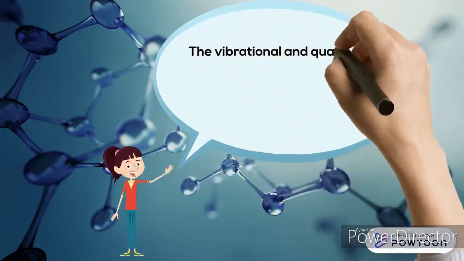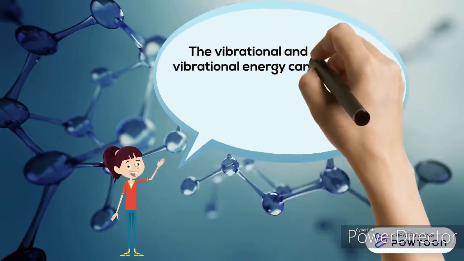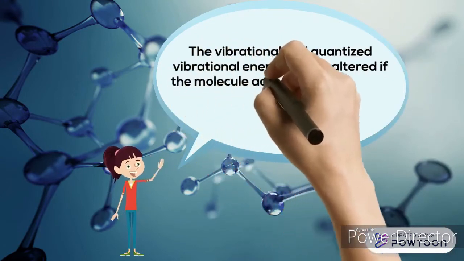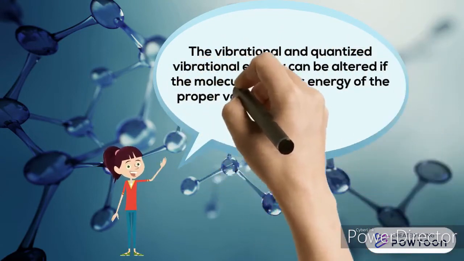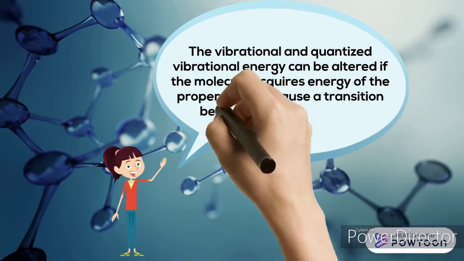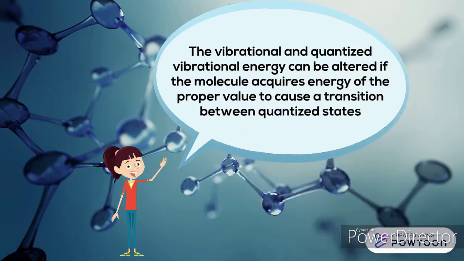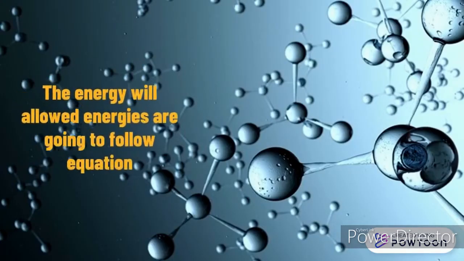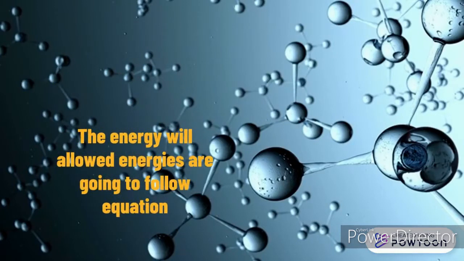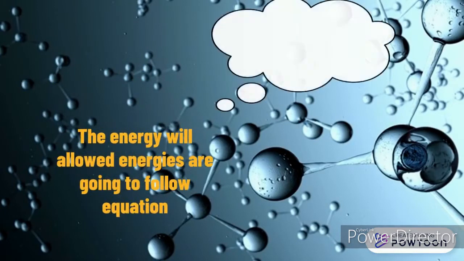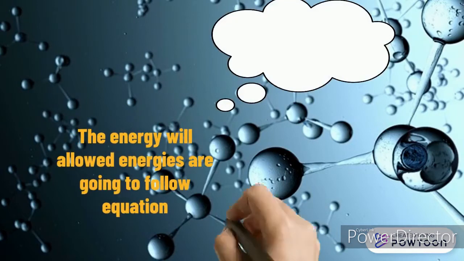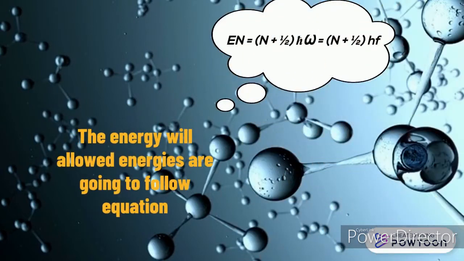Quantized vibrational energy can be altered if the molecule acquires energy of the proper value to cause the transition between the quantized states. Then the allowed energies are going to follow this equation.